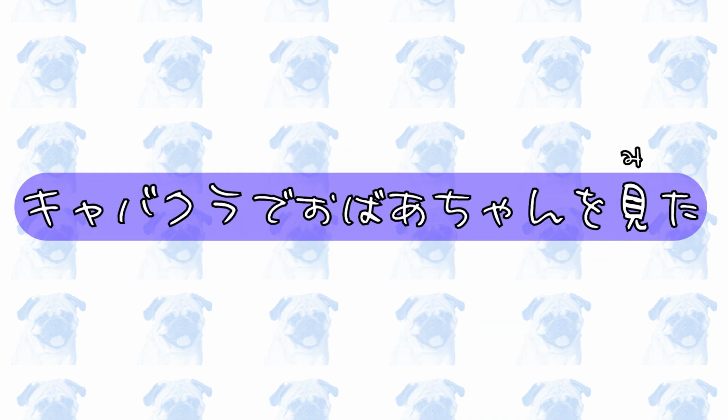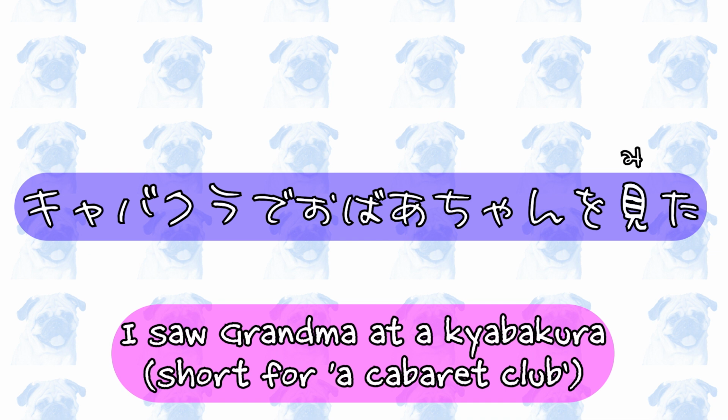キャバクラでおばあちゃんを見た。I saw grandma at a kabakura or cabaret club. In this example, de follows the noun キャバクラ, so キャバクラ is the location in which this traumatic experience occurred.